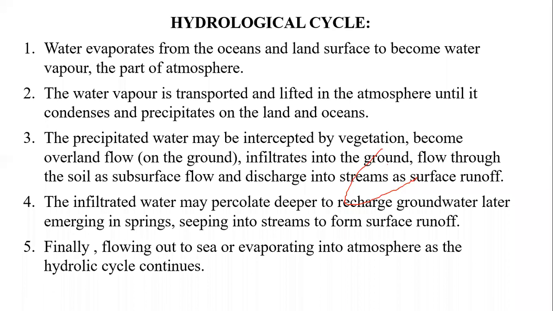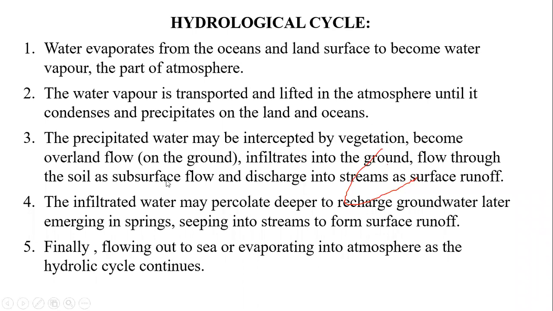That precipitated water either gets intercepted, means obstructed, by the vegetation, or it may be absorbed by the soil, or it may flow over the ground and join the surface runoff.